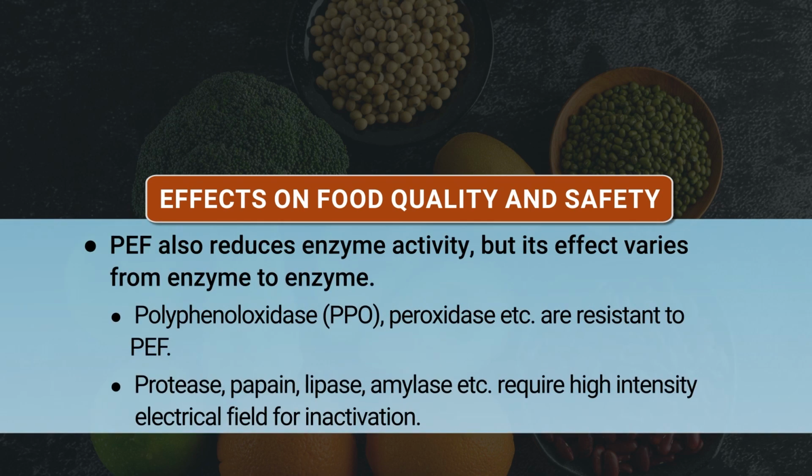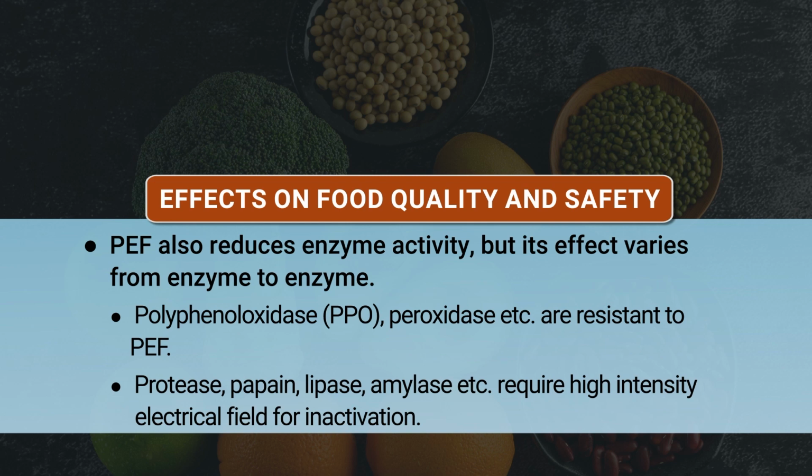It is not only microbes; it can also influence enzymes and reduce enzyme activity, but it depends on which enzyme we are targeting. PPO, polyphenol oxidase, is very well known from blanching, as you would have studied, and it is a threat causing browning of fruits and vegetables. So it is a resistant one.